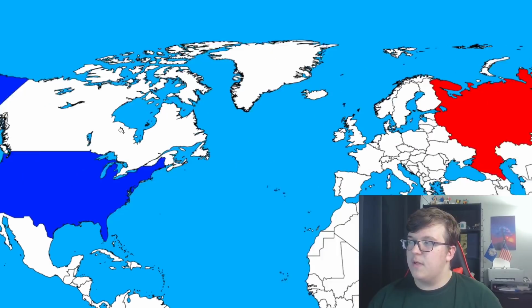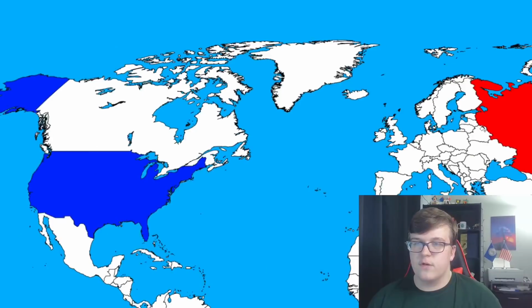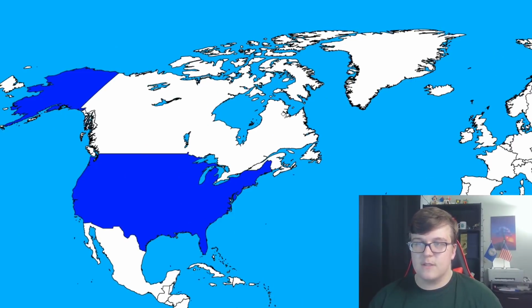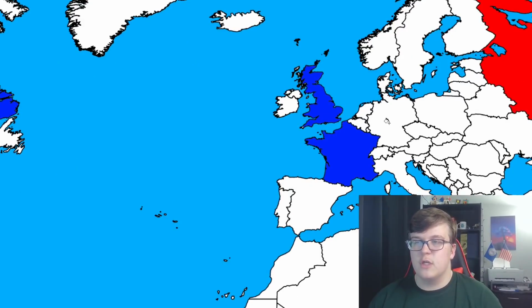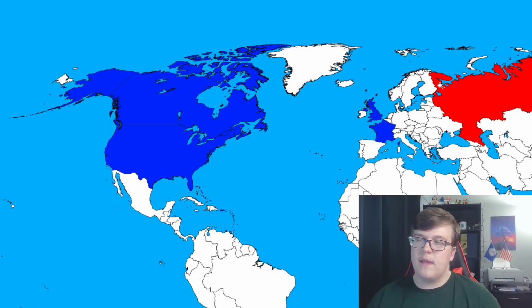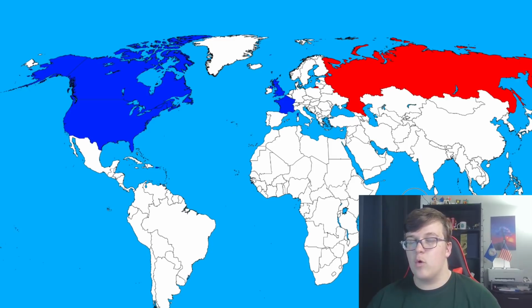So anyway, with the United States at war with Russia, and Russia being the aggressor, we have the USA's closest allies getting involved. So Canada, the UK, and France all declare war on Russia in favor of the United States. So now we have three world powers involved, the United States, the UK, and France. So here we have four world powers in a war, three on the side of the USA, and then of course Russia. So this will be an interesting war. It will be a bloody conflict, and it's going to be an interesting one.